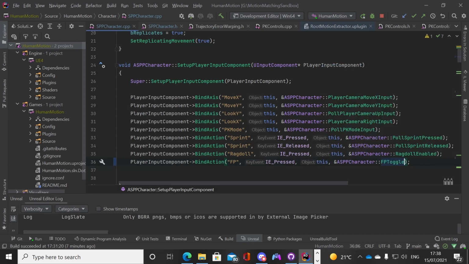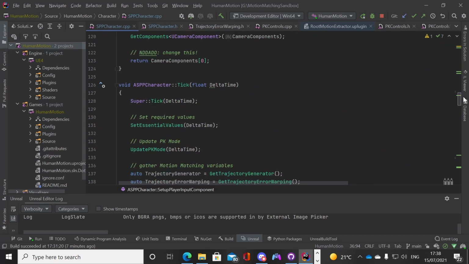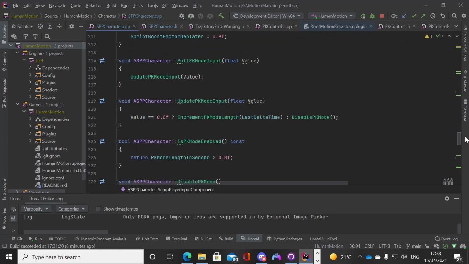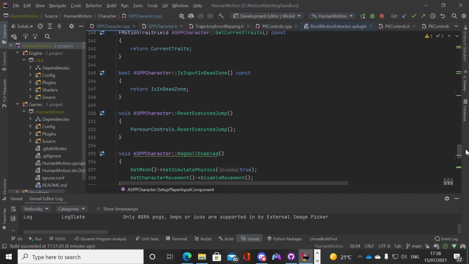So what we've done here is we said, okay, when we bind the action, FP toggle, we're going to bind it to input event pressed. So when that's pressed, we're going to call this function FP toggle. Okay, cool. Now we want to create the function FP toggle that's going to be called when that button's pressed.